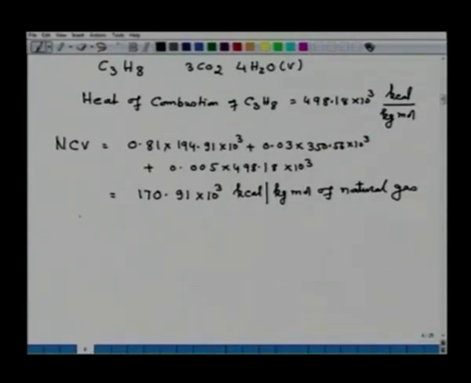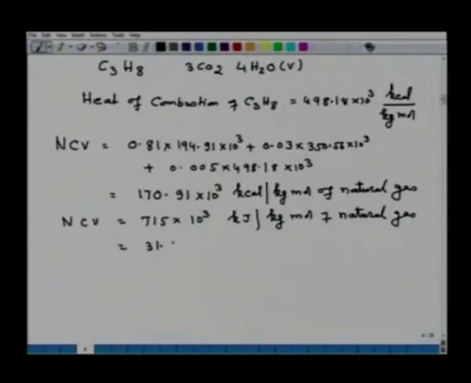NCV is equal to 715 into 10 to the power 3 kilojoule per kg mole of natural gas. We can also put it as 31.94 into 10 to the power 3 kilojoule per meter cube of natural gas, mind you, at 0 degree Celsius and 1 atmospheric pressure.